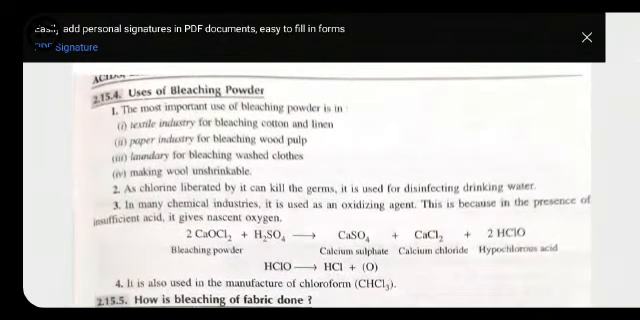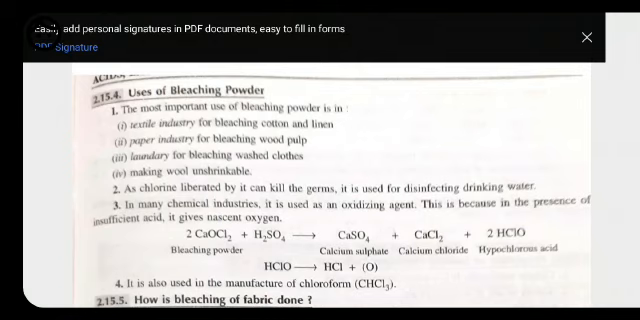Now we have uses of bleaching powder. The most important use of bleaching powder is that it is used in the textile industry for bleaching cotton and linen. Bleaching is a process in which we remove the color of a substance by the use of bleaching powder. How we do this and the procedure for bleaching, we will discuss later on. But here you should only know that bleaching powder is used for bleaching cotton and linen in the textile company.